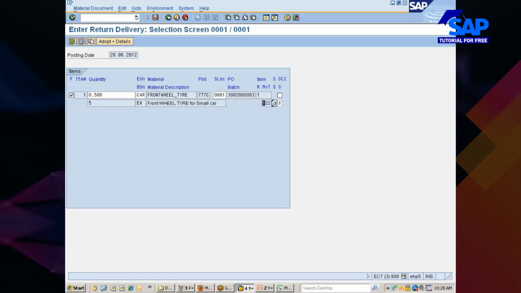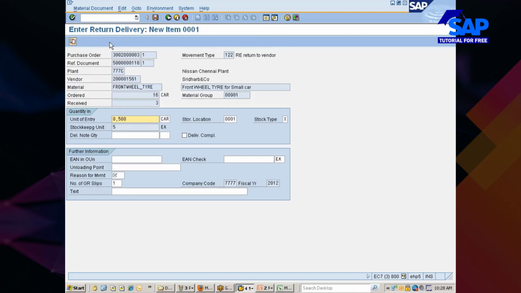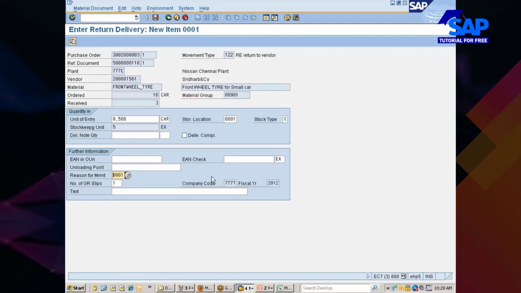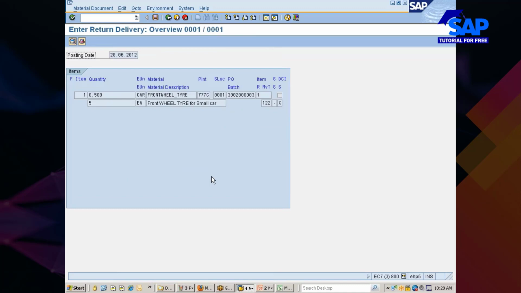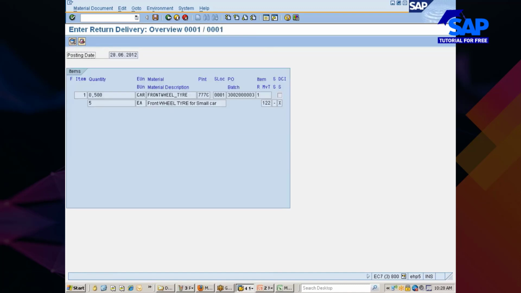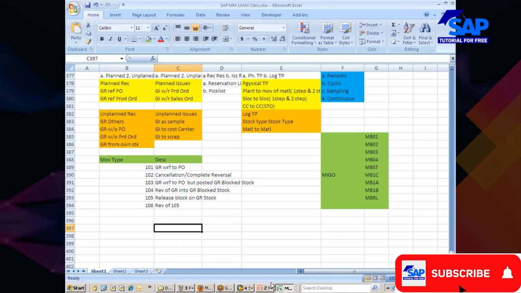Look at here, movement type. What is the movement type? And you see here, reason for movement type, it's a mandatory field. I can just go ahead and say poor quality. Now if you want to see the header information, you can see here. If you want to see the item information, you can see here, and then you save it. Look at the movement type 122. So now what is 122?